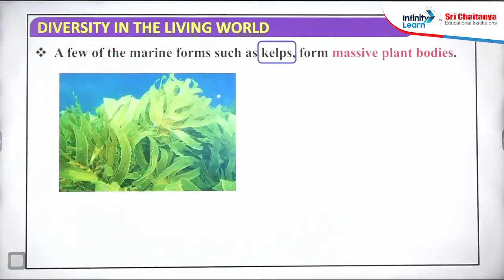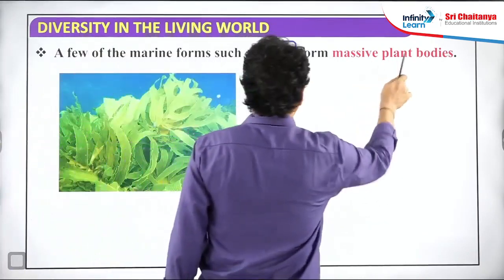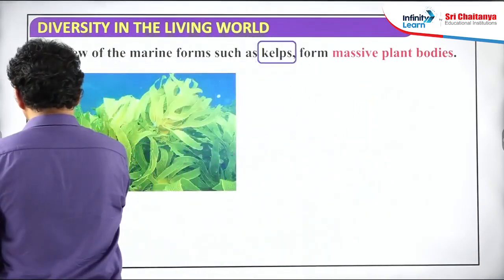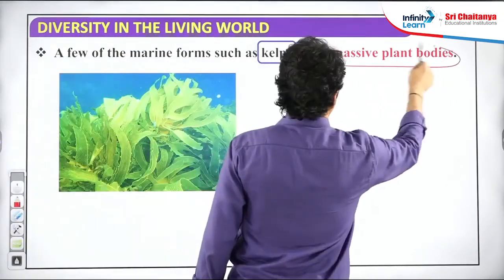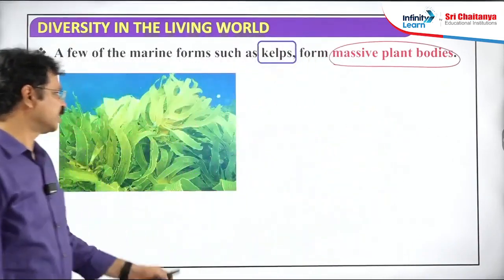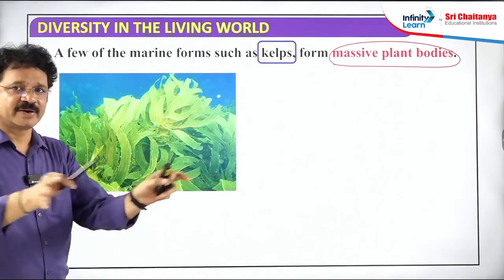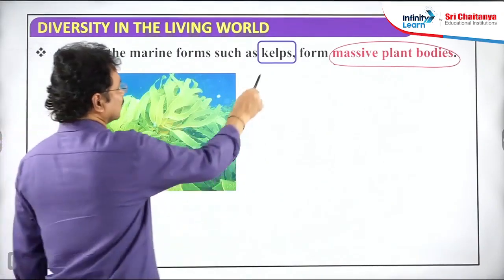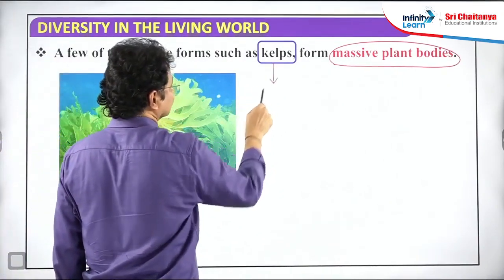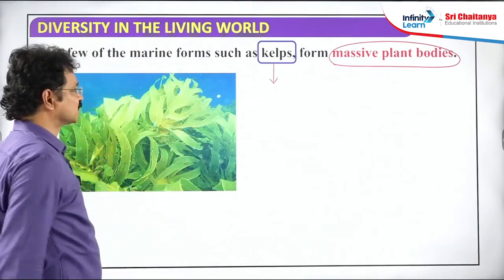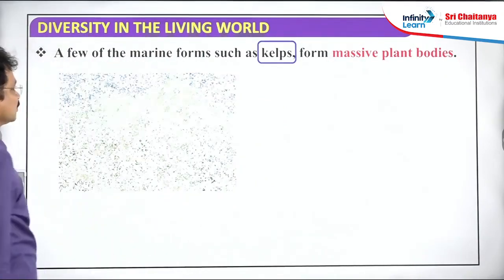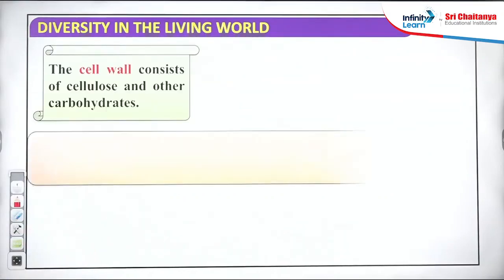Whereas in marine algae, a massive plant body is there. The largest plant body, massive, sometimes spreads over hundreds of meters. Such algae are called kelps. All these are kelps. Kelps are commonly found in marine forms. There is also one more example of kelp.